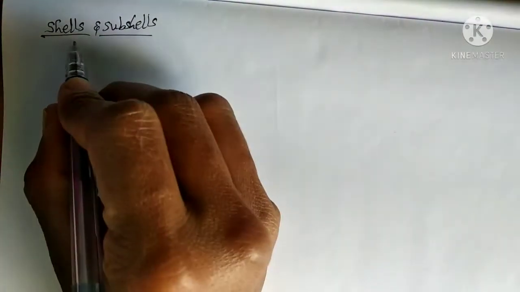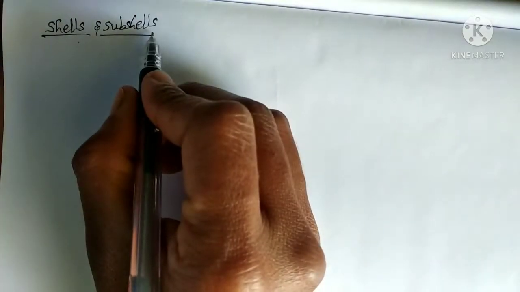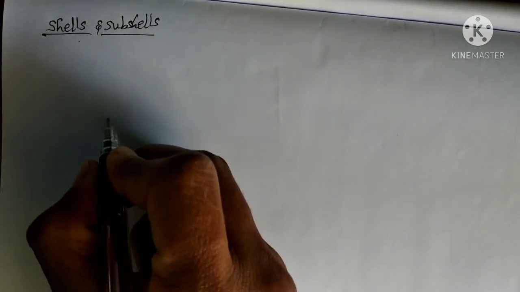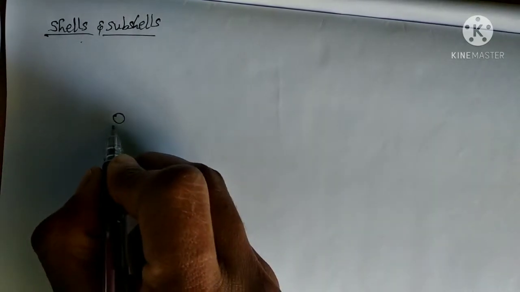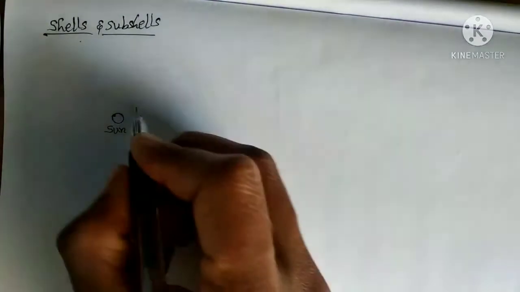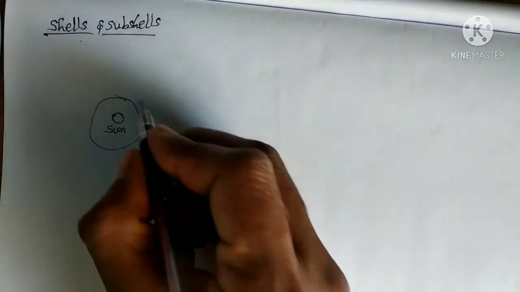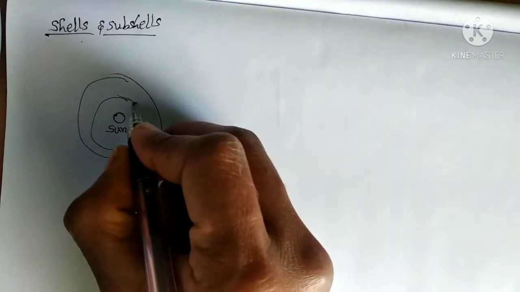To know about the shells as well as subshells, we have to discuss one small example, that is our solar system. In the solar system, in the middle, the sun will be there, and around the sun, who are revolving? Planets.